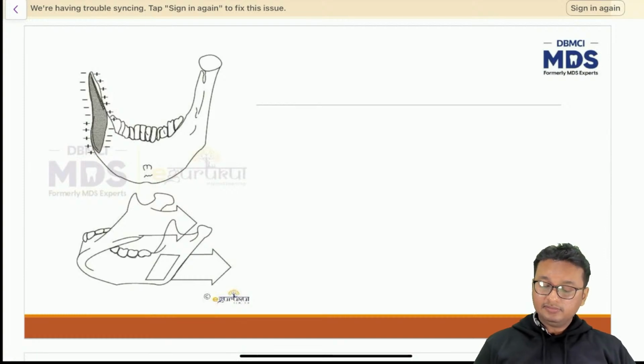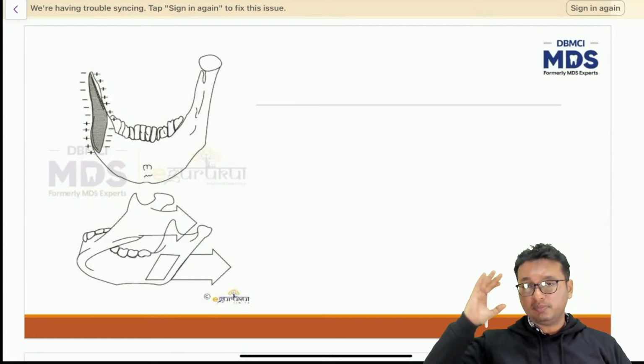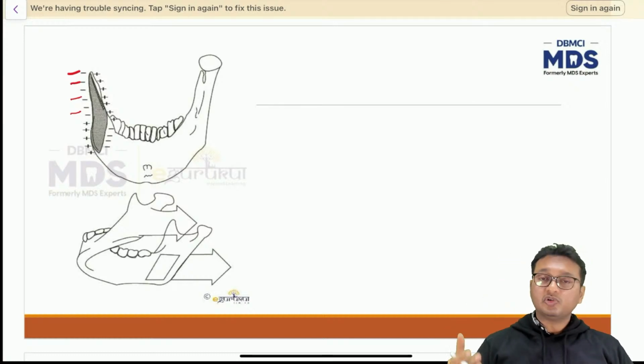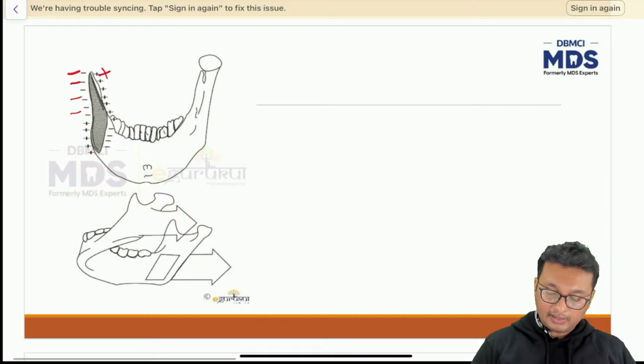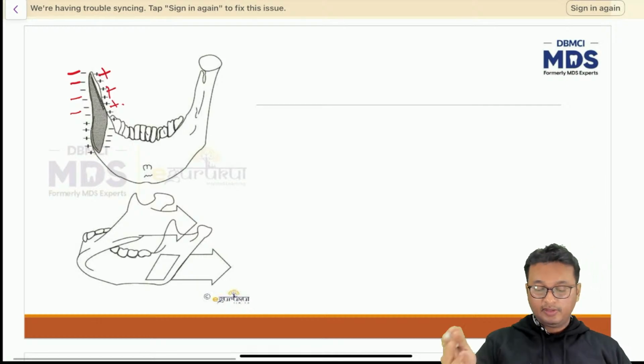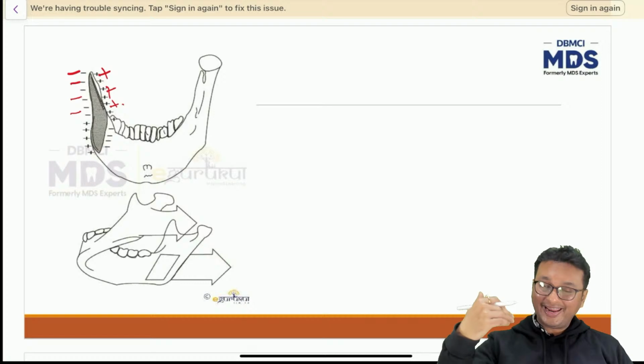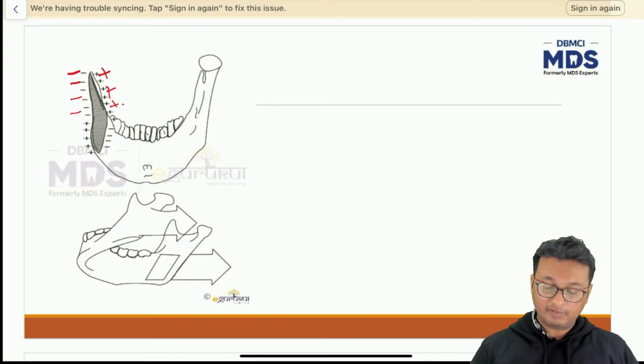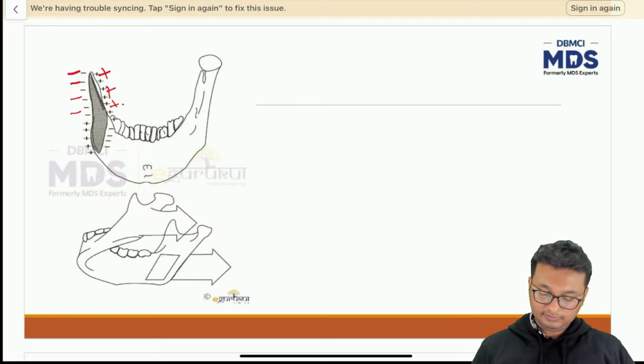Lingually, what is happening? If you observe the mandible from behind, lingually you will observe that the external part of the mandible around the coronoid process undergoes bone resorption, and the lingual part of the mandible undergoes bone deposition, and vice versa for the inferior part of the mandible around the mandibular foramen area, right?